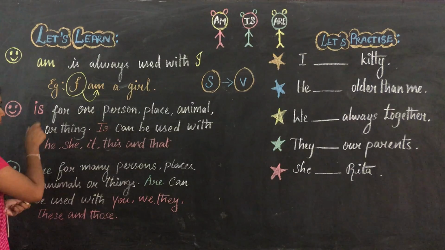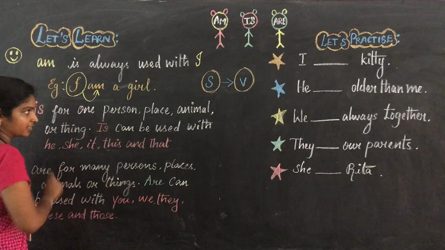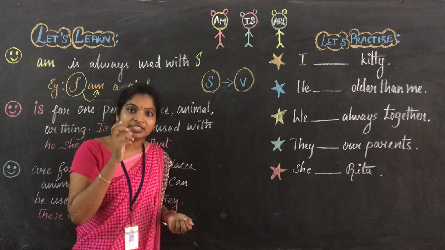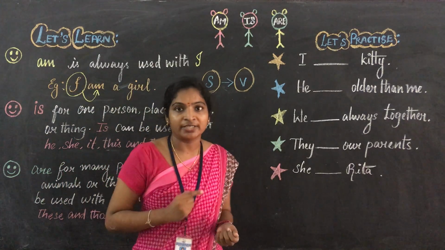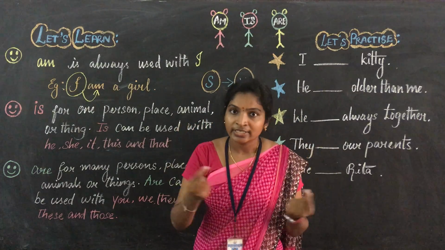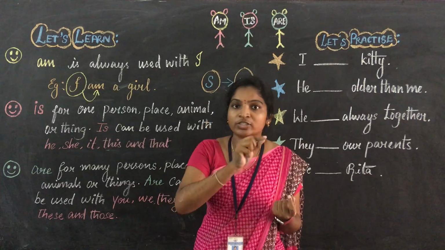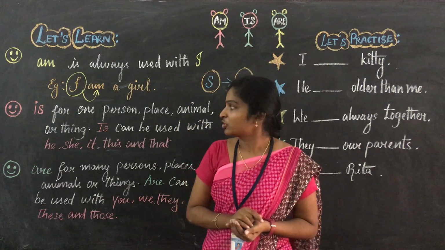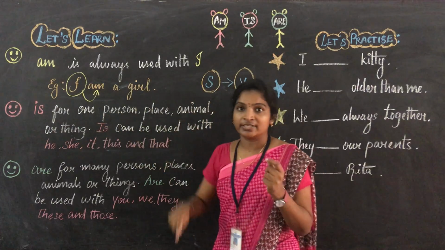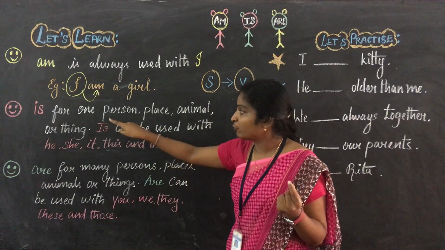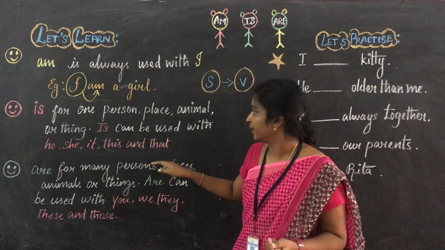You just see, "is" is for one person. Here, "is" is referring to one person. I told you that next to a singular subject we have to use a singular verb. Am I right? "Is" is for one person. So I told you that this is a singular verb. "Is" is for only one person.